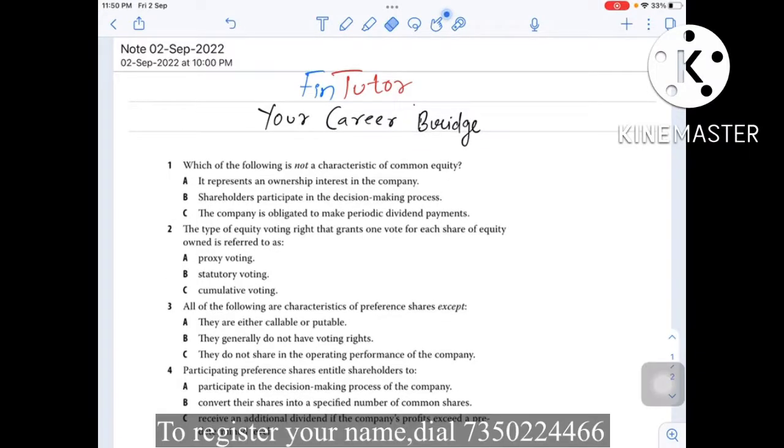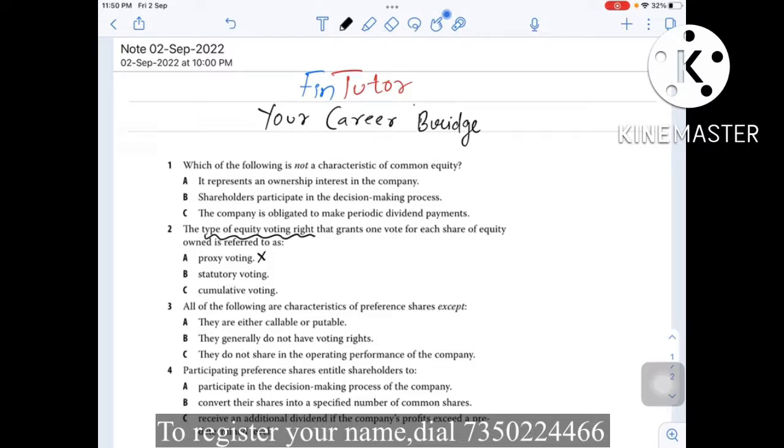Second question: the type of equity voting right that grants one vote for each share of equity is referred to as what? So focus on the wording. We need to figure out the type of equity voting right. We have two types of equity voting right. One is statutory and the second one is cumulative. Option A says proxy voting. This cannot be the answer.